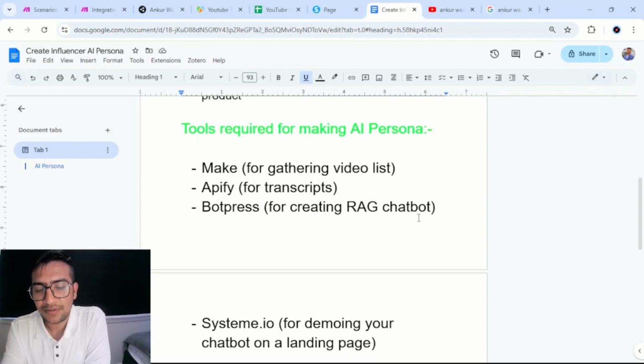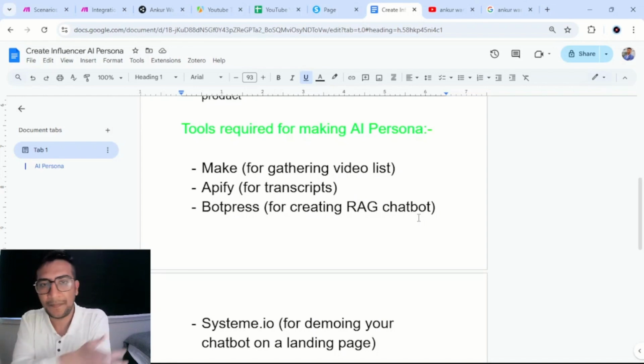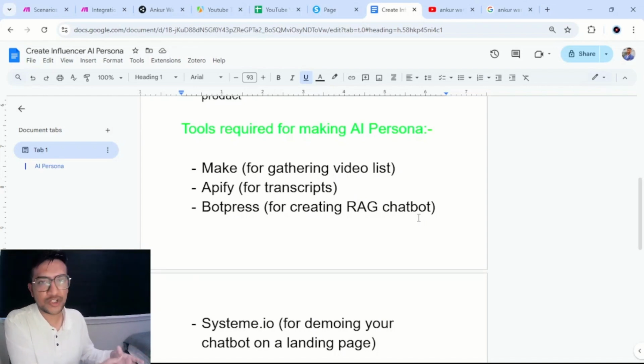If you have watched other AI persona videos, you would find that several YouTube creators would tell you to go to YouTube, download the transcript, and then paste that transcript as the knowledge base for your chatbot. But the problem is, if you are dealing with 50 or hundreds of videos, you don't want to do that manually. That kind of defeats the purpose of using an AI tool. So we use make.com to scrape as many videos in just a matter of few seconds and get that into an Excel sheet. I'll show you how.